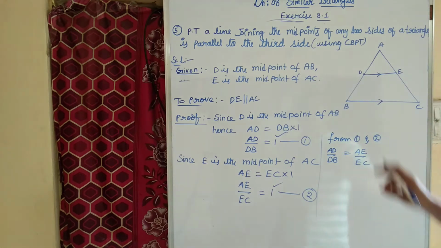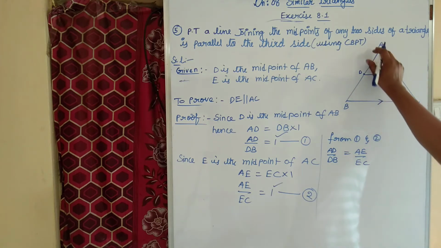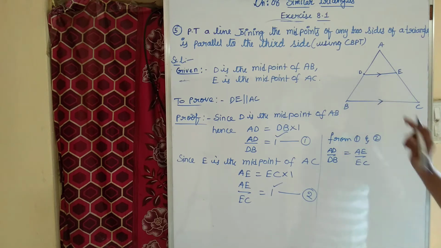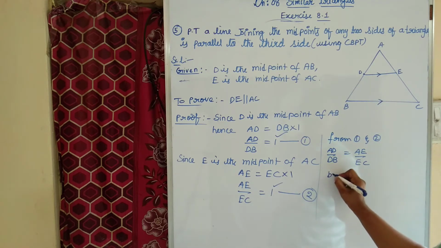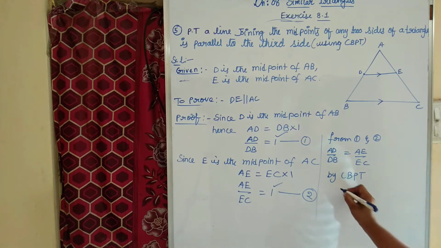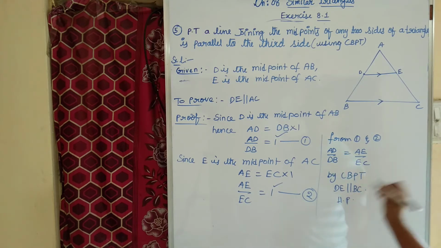If a line divides two sides of a triangle into the same ratio, then that line is parallel to the third side. So I can write by converse of basic proportionality theorem, line DE is parallel to BC. Hence proved. Okay children, I hope you understood this question as well.